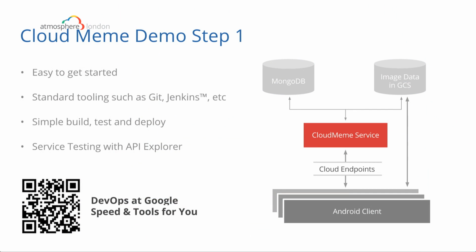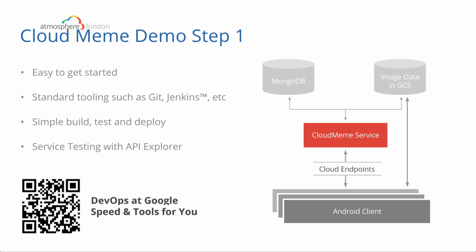So it's very easy to get started. What we're showing you is that we use standard open source tooling, so you can use Git, we use Jenkins at the back end. It's very simple to build, test, and deploy to App Engine. And if you're building a service, it's very easy to test that with our API Explorer.